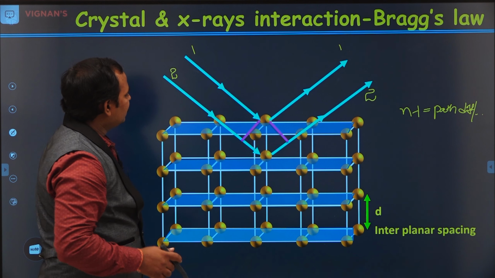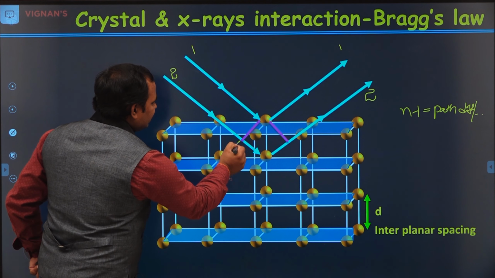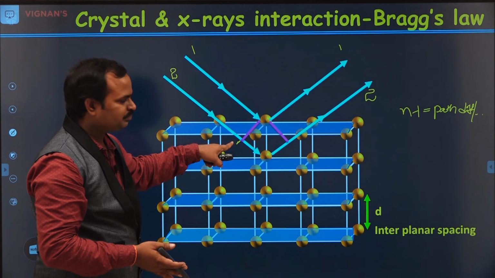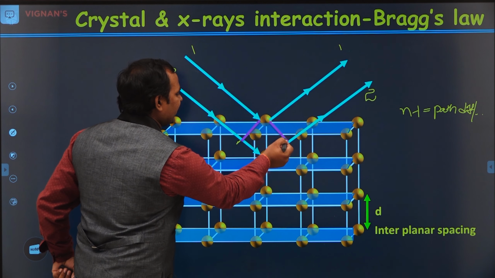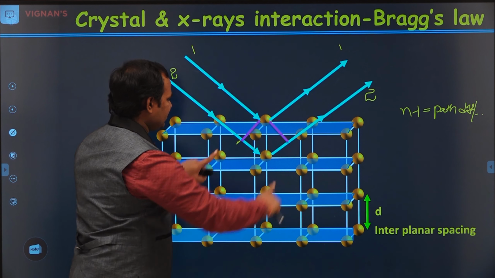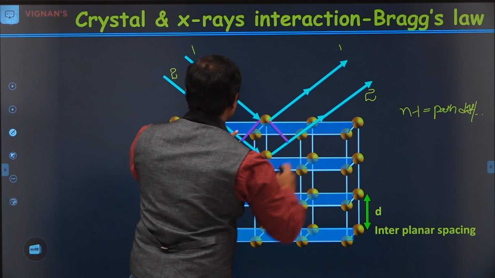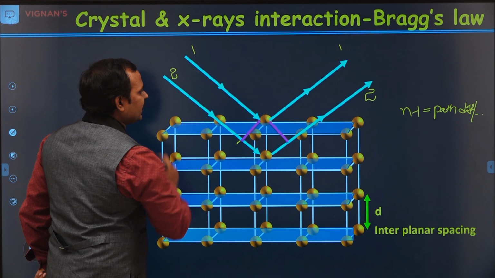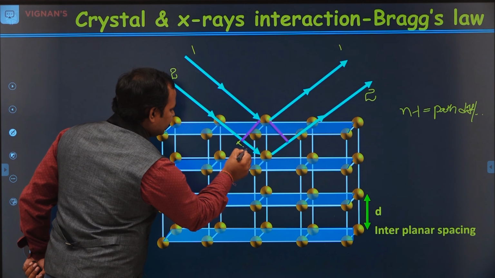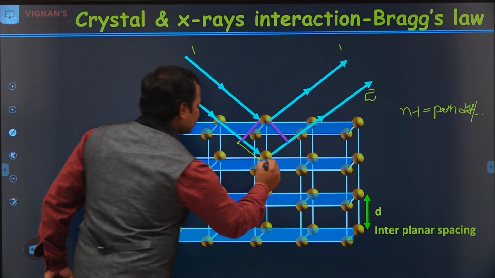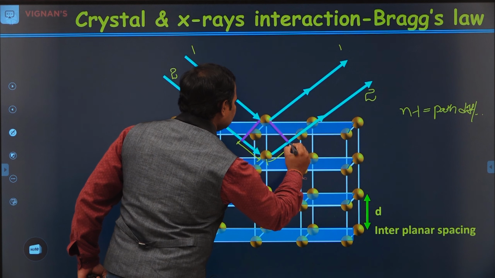Until this point, both 1 and 2 are traveling the same distance, and from here again the two waves are reflecting the same distance. That means this distance is the same, this distance is the same. Now, the extra distance traveled by the second ray is from here to here and from here to here.